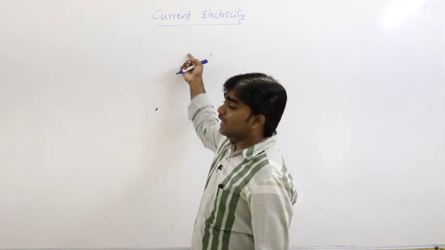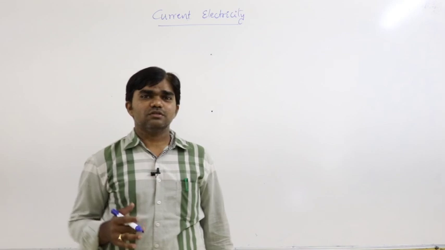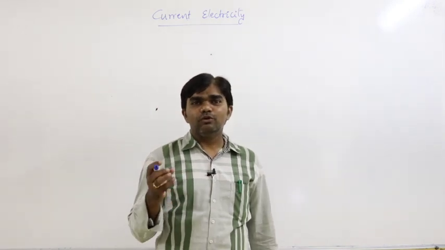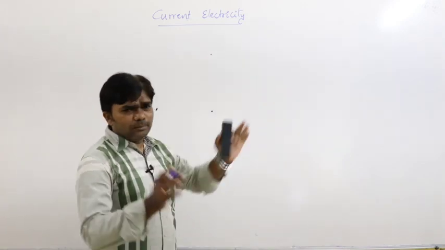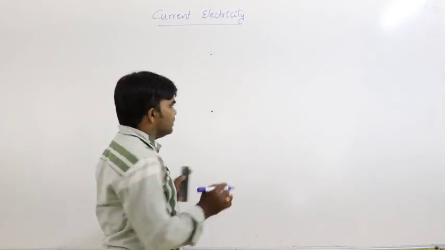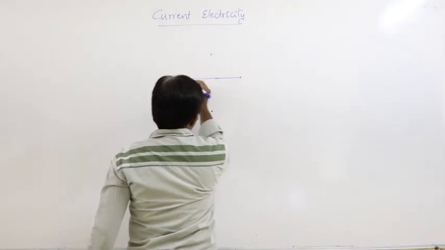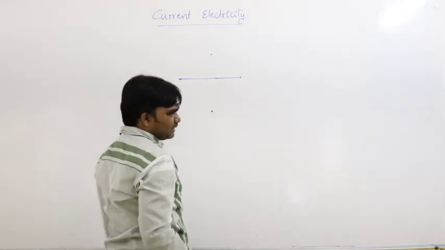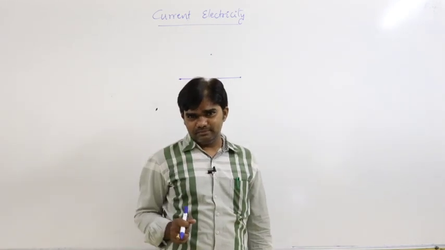And here electric current, charge flows due to potential difference. Let us say this is the conductor, for example, a copper wire.